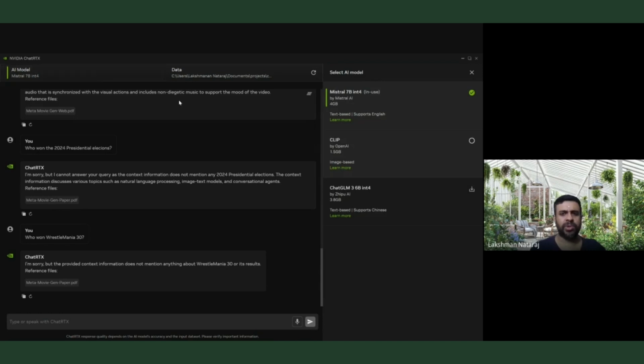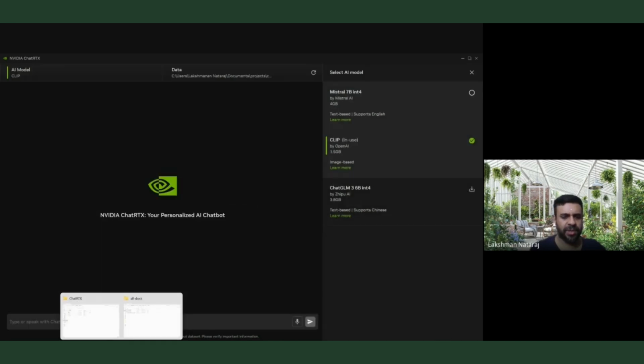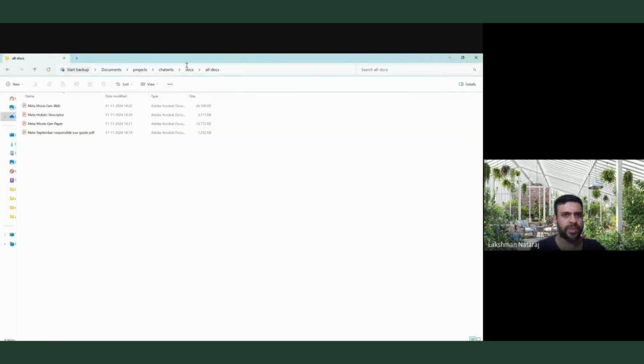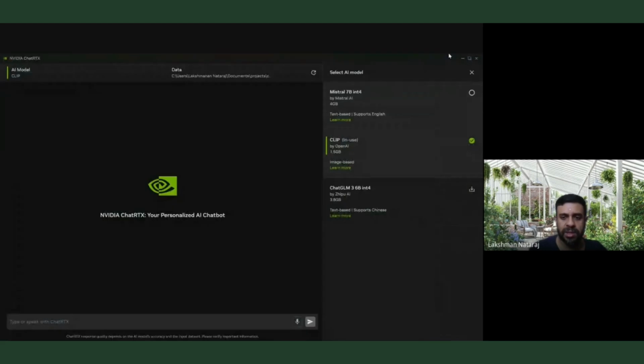So I go to the AI model and I select clip now. It'll take a while for it to generate the data. So before I go to clip, what I would like to show is this folder here. This was an old trip that I did way back: Malibu, Santa Barbara, Solvang. You can see different photos and scenery, right? This has about 100 photos. So let's see what it does.